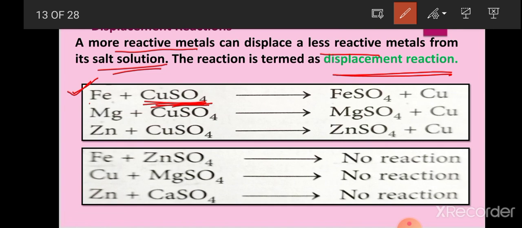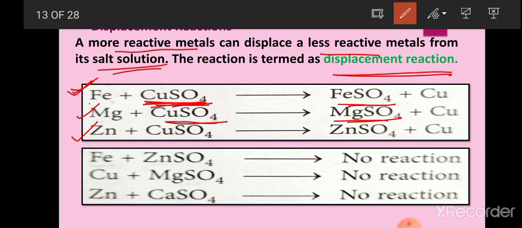In the reactivity series, we know that copper is at the bottom, but iron is at the top. So iron is more reactive than copper, meaning iron is at the top as compared to copper. That is why iron can displace copper from the solution, and it forms iron sulfate. Just like this, magnesium also. When magnesium reacts with copper sulfate, it displaces copper from the copper sulfate solution, and it forms magnesium sulfate.